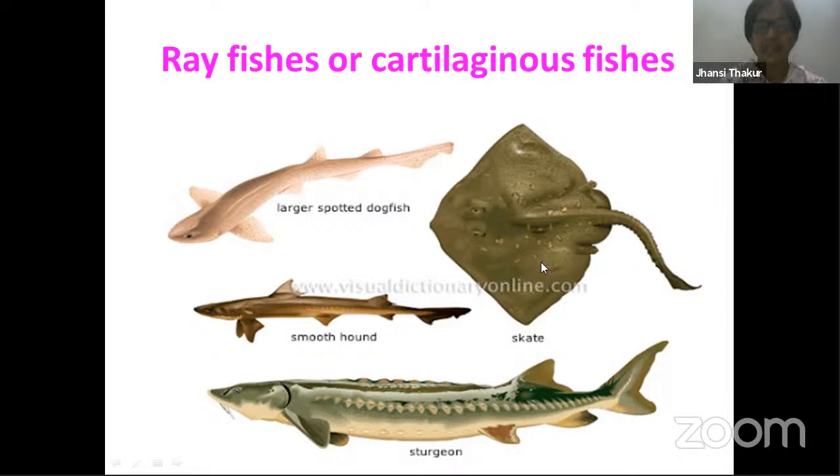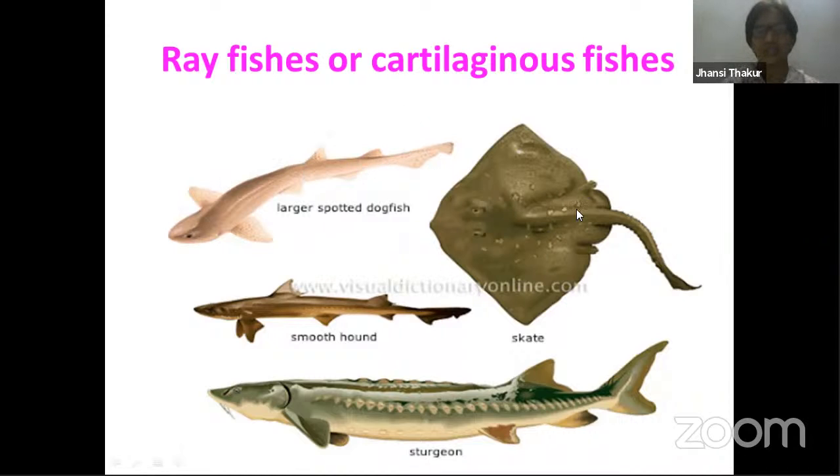That means here the bones, the endomaterial, the inside skeleton material, are made up of cartilage. So this is cartilaginous fish. And those fishes where the endoskeleton is in the form of bones, we call them osteichthyous fishes. Osti means bones. So all the other types of fishes where fins are present, those have bones inside, osteichthyous fishes. Whereas in cartilaginous fishes, the fins are present as a single streak, which we call rays,